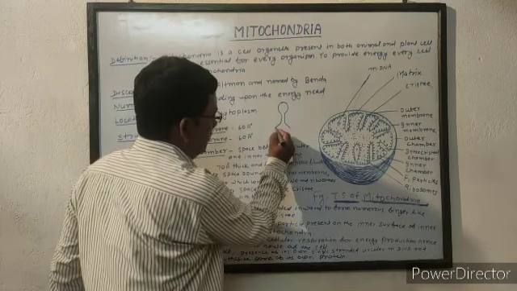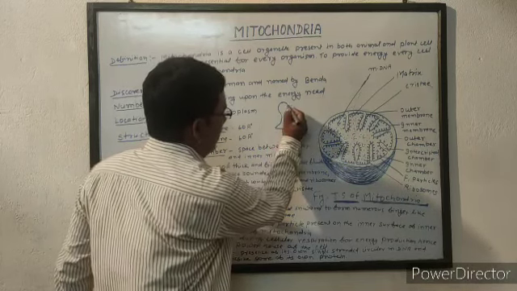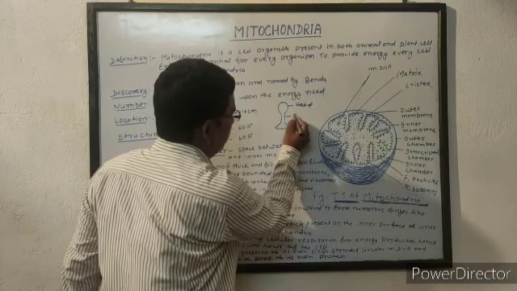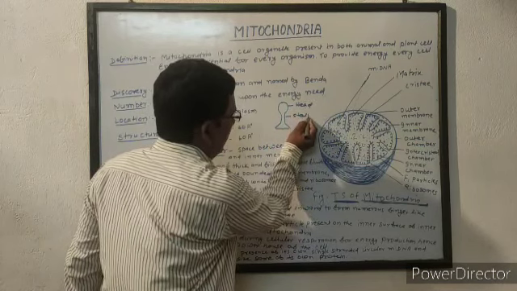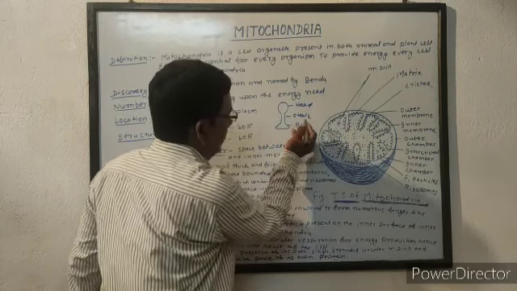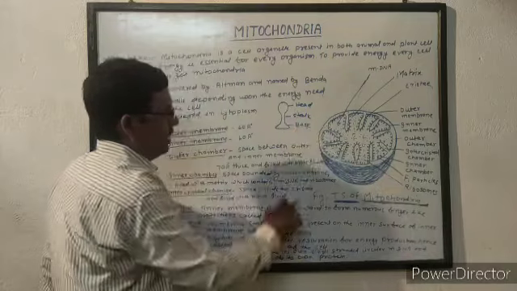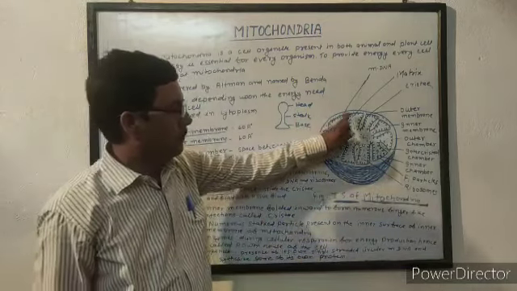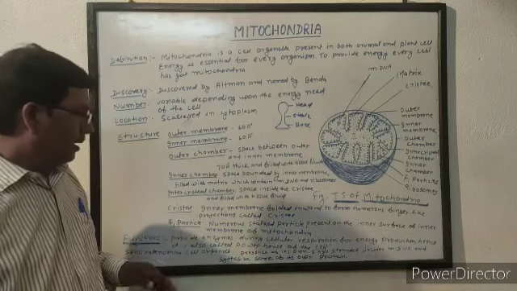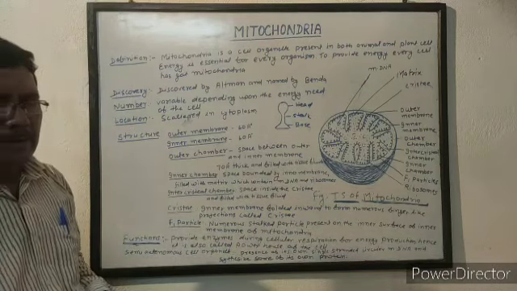That means each F1 particle has a head, a stalk and a base. These F1 particles are also called peroxisome. It is present on the inner surface of inner membrane of mitochondria. Now what are the functions of mitochondria?